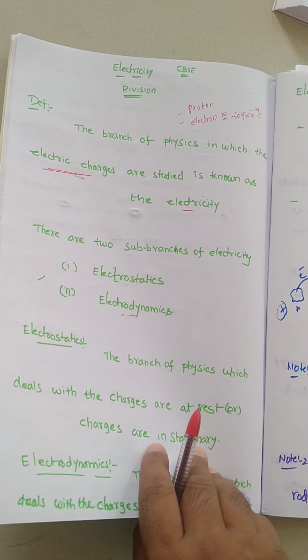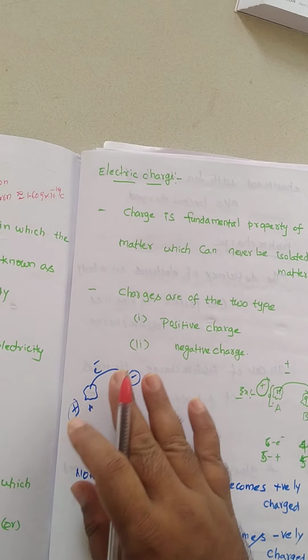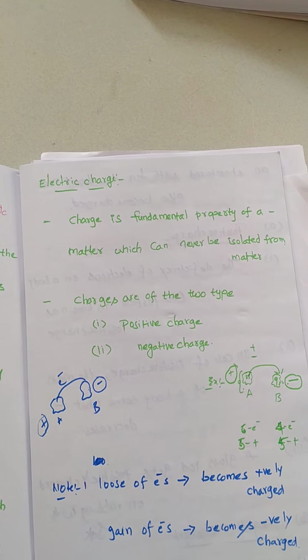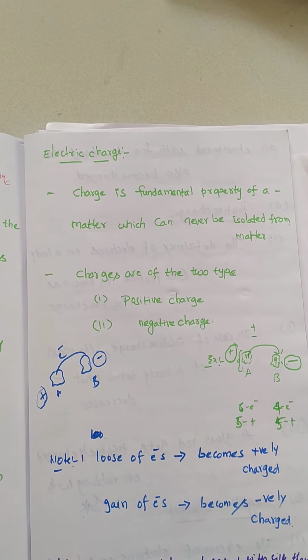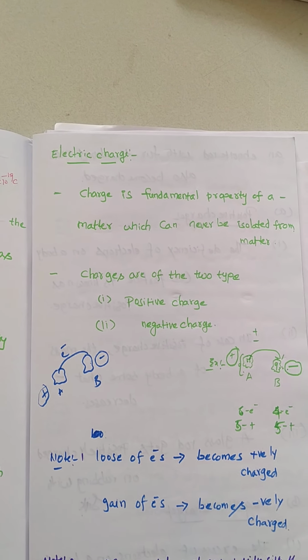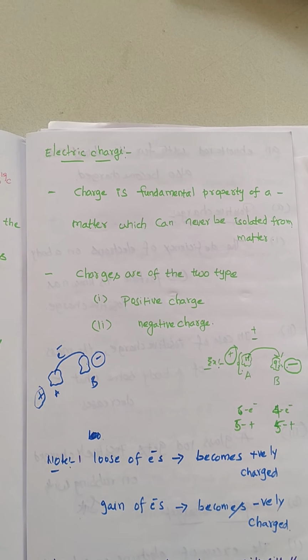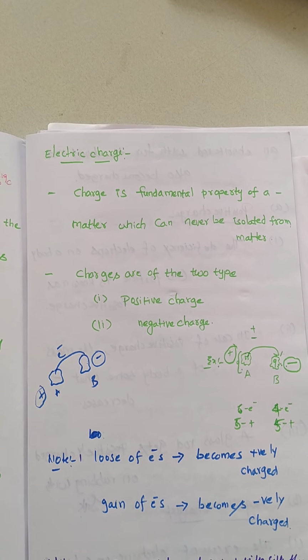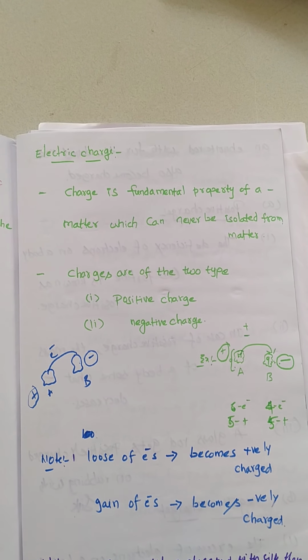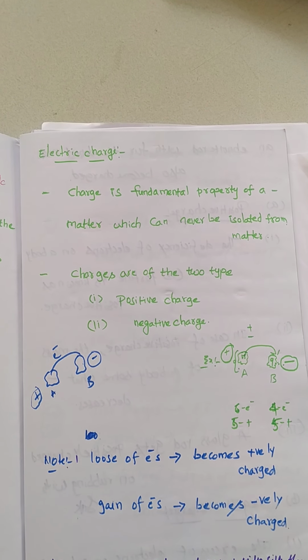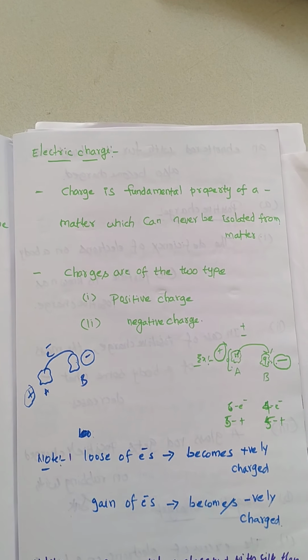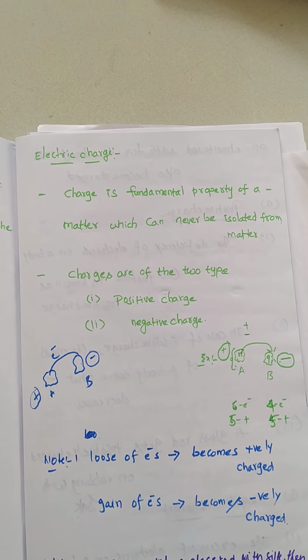Now I am going to discuss one more important concept in electrostatics, that is electric charge, right? Charge is a fundamental property of matter, which can never be isolated from matter. And basically I told you charges are of two types: one is positive charge and another one is negative charge, right?